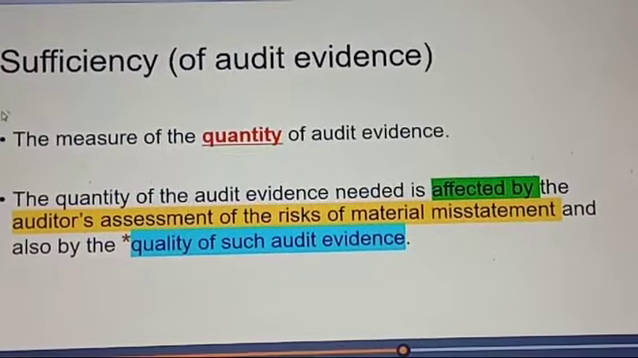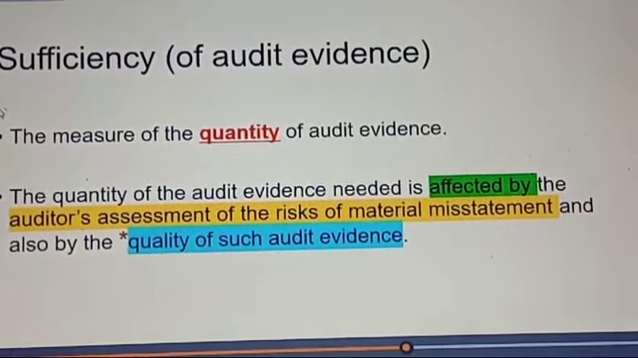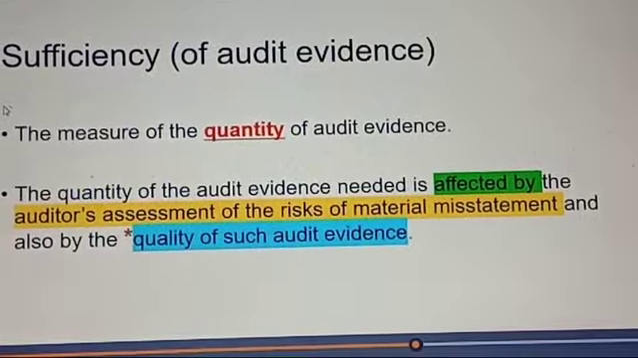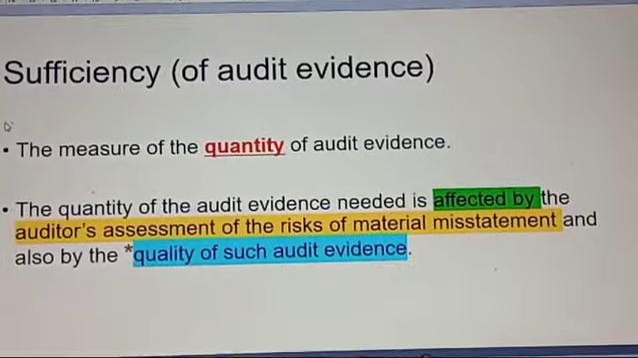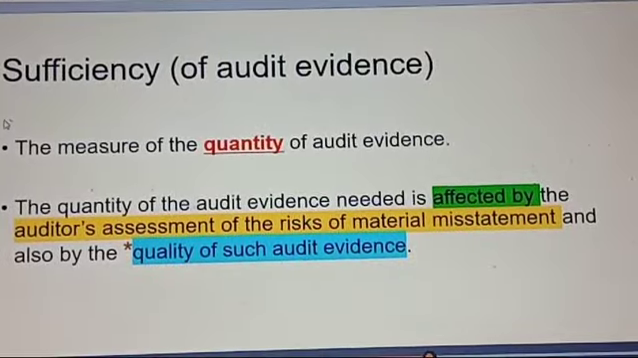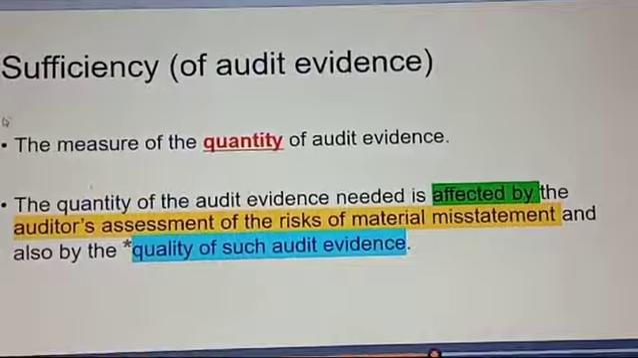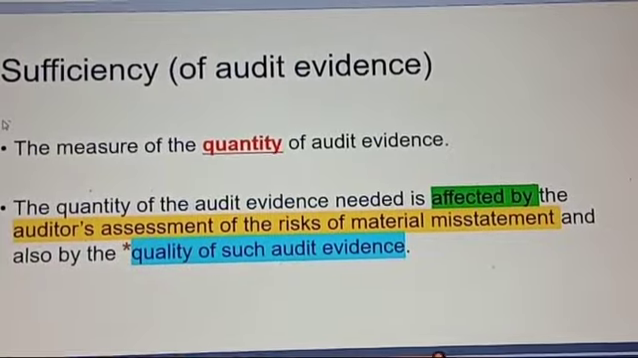What is the meaning of this? If the auditor concludes that the population of this audit is diversified, heterogeneous, and the risk of material misstatement is high, he will choose a higher quantity of audit evidence. He will check more and more documents to reach the conclusion on which his audit opinion is based.